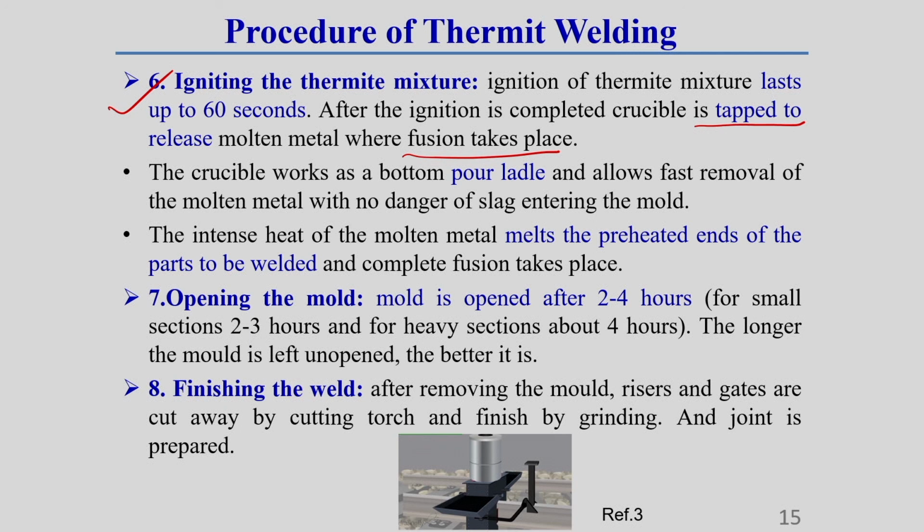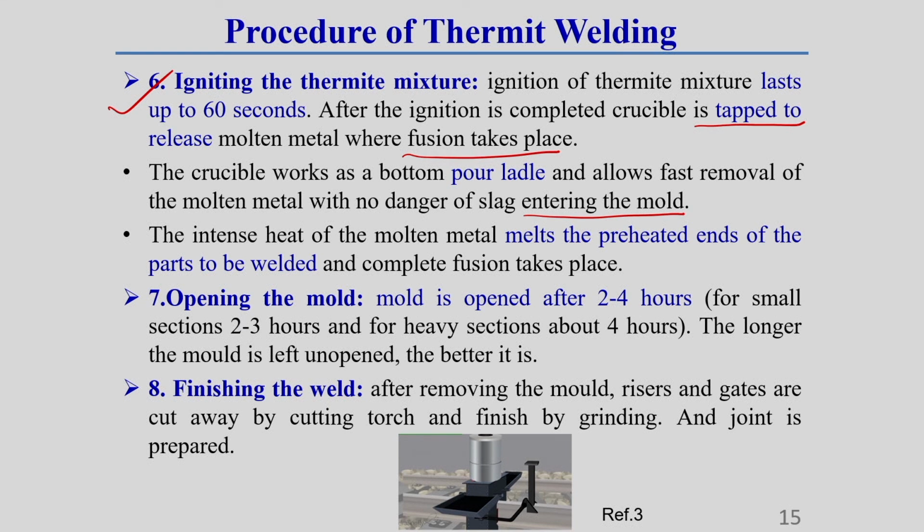Now, the crucible works here as a bottom pour ladle, and it allows fast removal of the molten material with no danger of slag entering the mold, because a slag basin is already there. If some slag comes through this channel, it is also deposited in the slag basin, and as the aluminum oxide density is less, it also deposits on the top side.